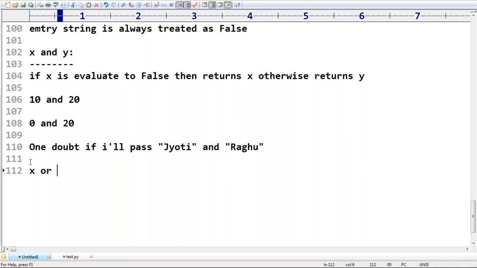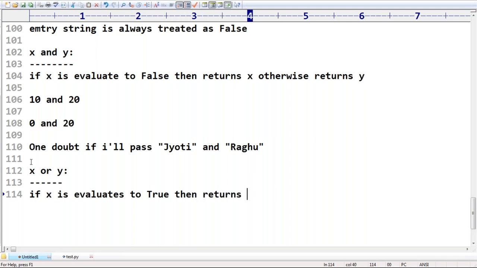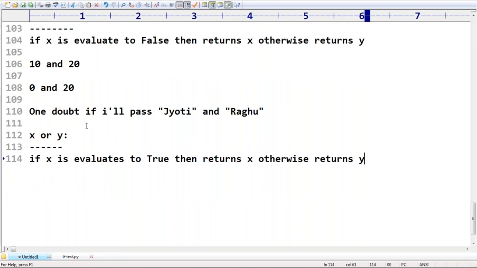Similarly, I am taking x or y. Sir, very simple. It is just something like the reverse of the first one. If x evaluates to true, then the result is x. Otherwise, the result is y. So let me repeat. If x evaluates to true, then it returns x. Otherwise, it returns y. Sir, just 1 minute.